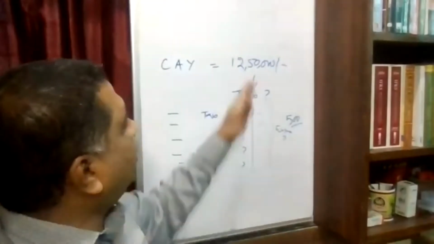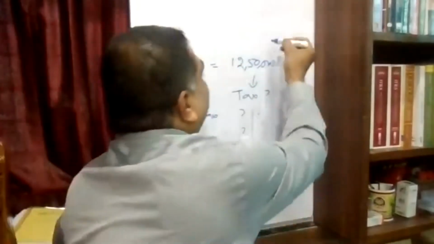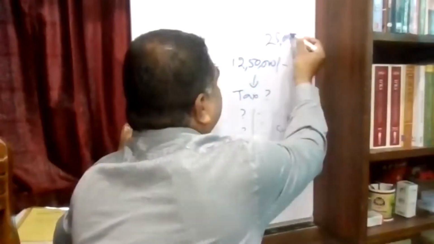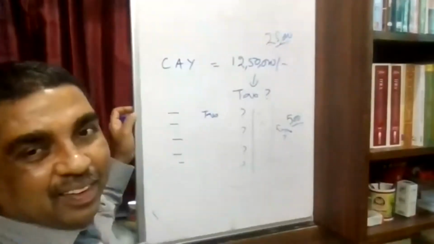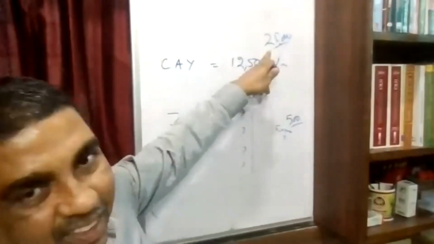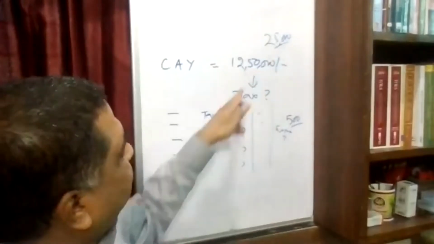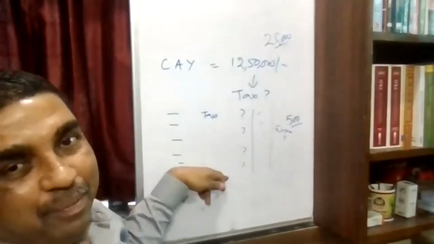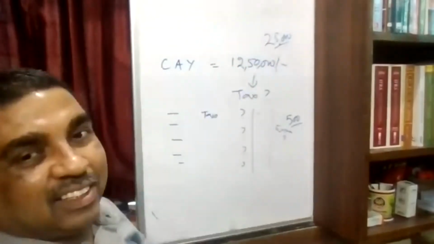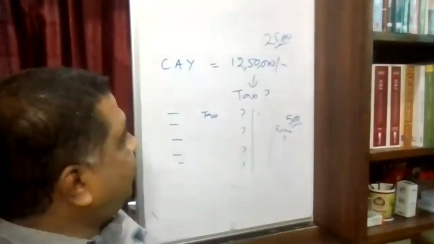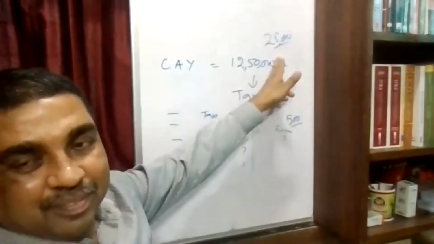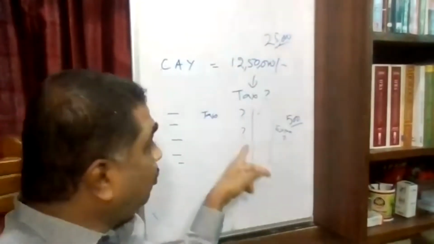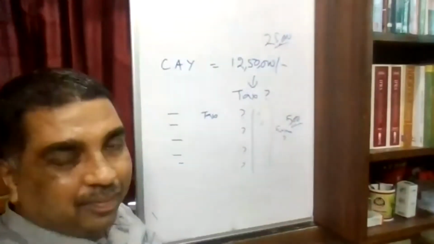Understood? But now, because of this, you are paying 25,000 rupees extra. Why are you paying 25,000 rupees extra? Because this income contains previous years' income, some earlier years' income, and because of which you are booked to a higher slab. So you are paying 25,000 extra, but you should have paid only 500 rupees extra.